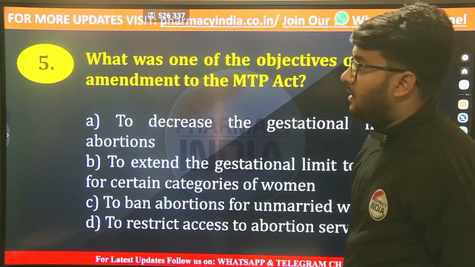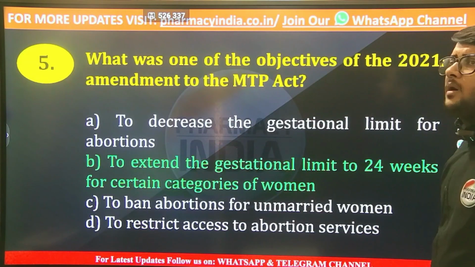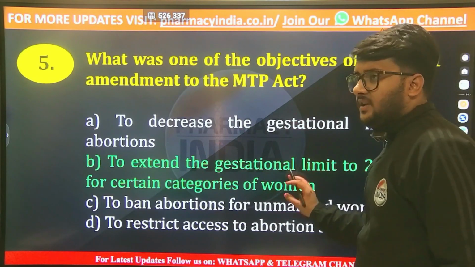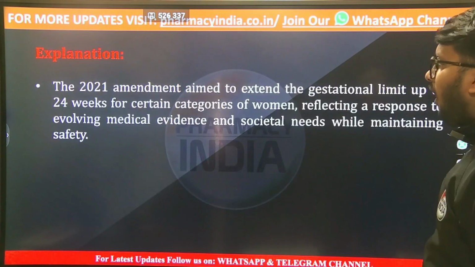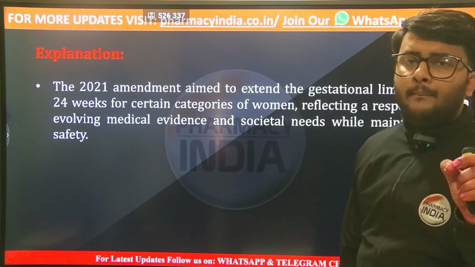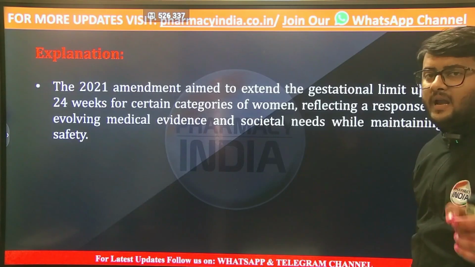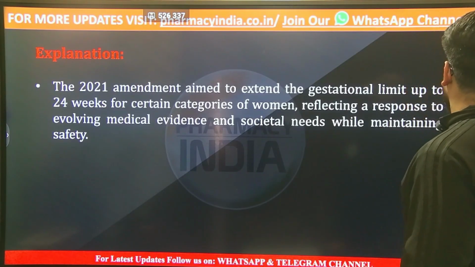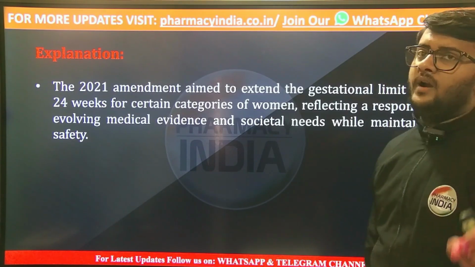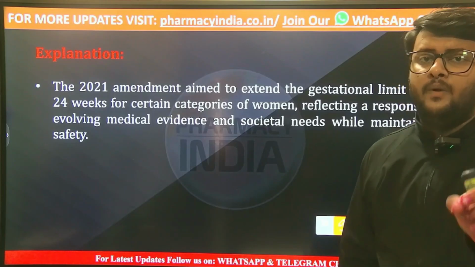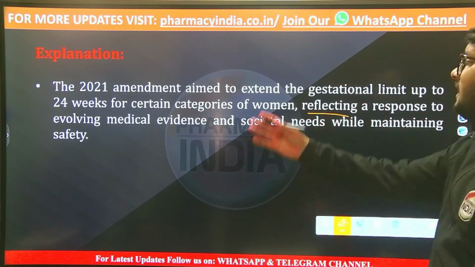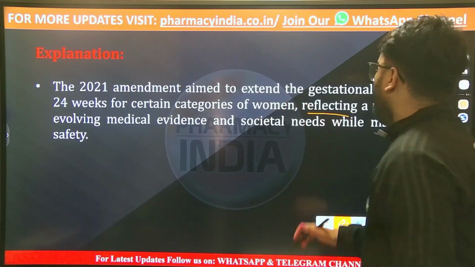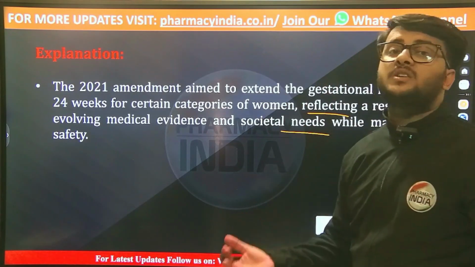The correct answer is option number B, that is to extend the gestational limit up to 24 weeks for certain categories of women. If we talk about the 2021 amendment of the Medical Termination of Pregnancy Act, the gestational limit up to 24 weeks for certain categories of women was extended, reflecting a response to evolving medical evidence and also societal needs while maintaining safety.